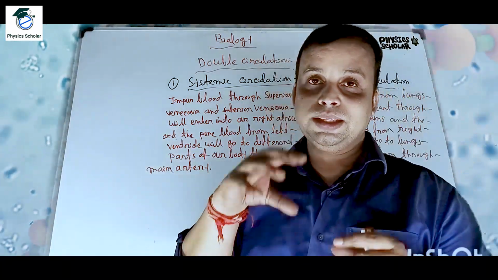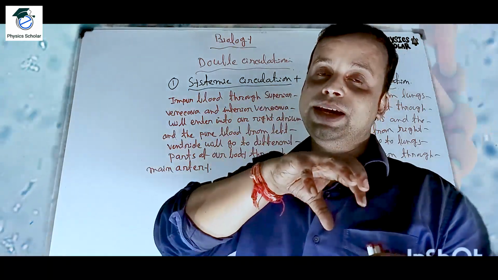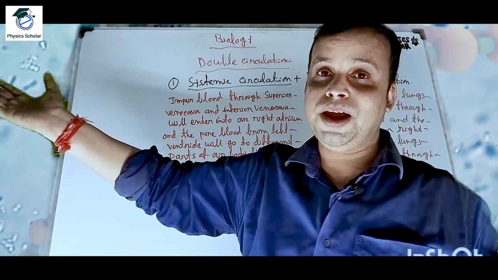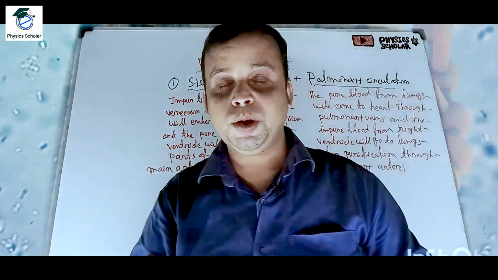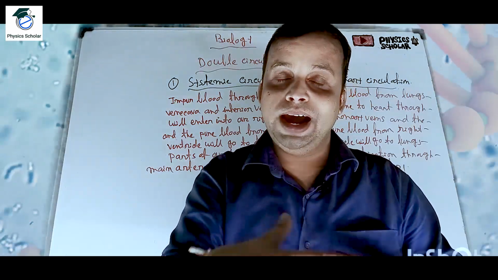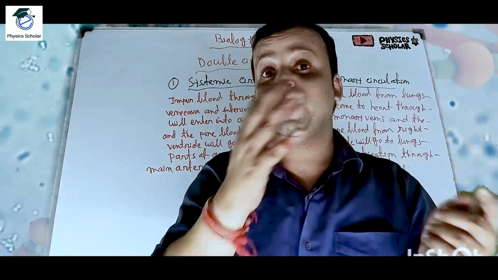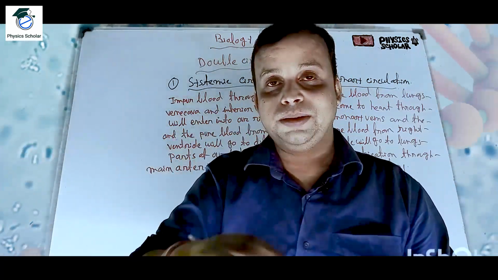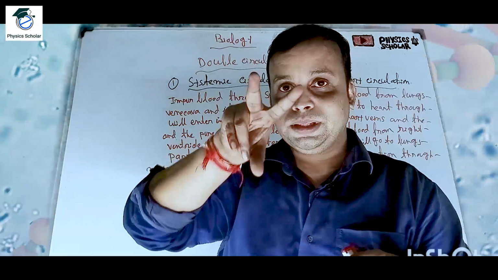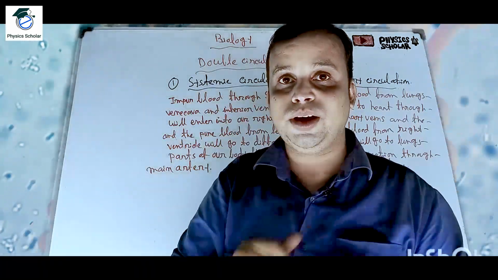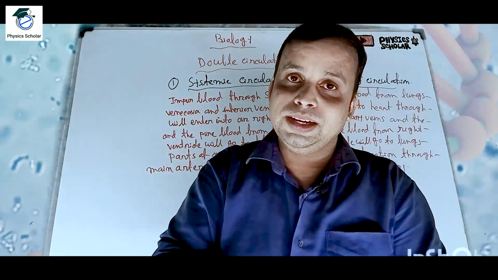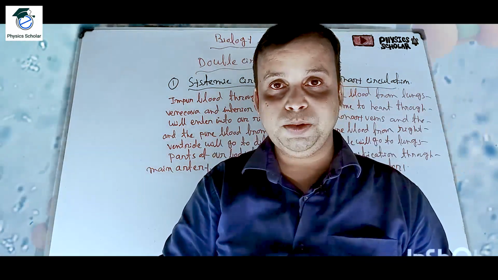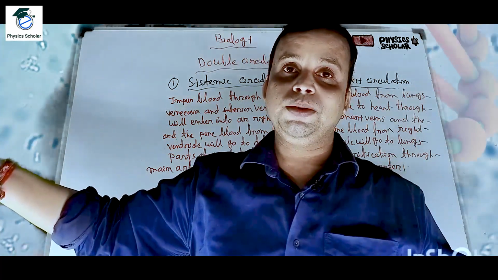You see, the same blood is coming and is purified, and then again the pure blood is coming, and that will again supply to the different parts of our body. That means from different parts of our body the impure blood enters the heart, goes to the lungs for purification, and again comes into the heart. That means the same blood is circulating 2 times inside our heart. First impure blood is coming, it goes to the lungs for purification, comes again to the heart as pure blood, and from the heart it is supplied to the different parts of our body.